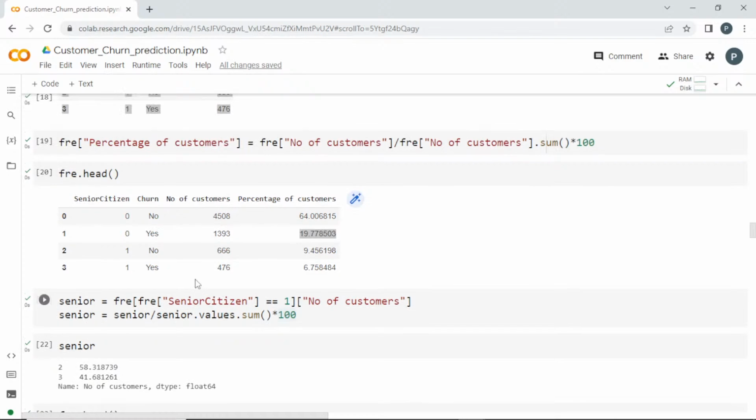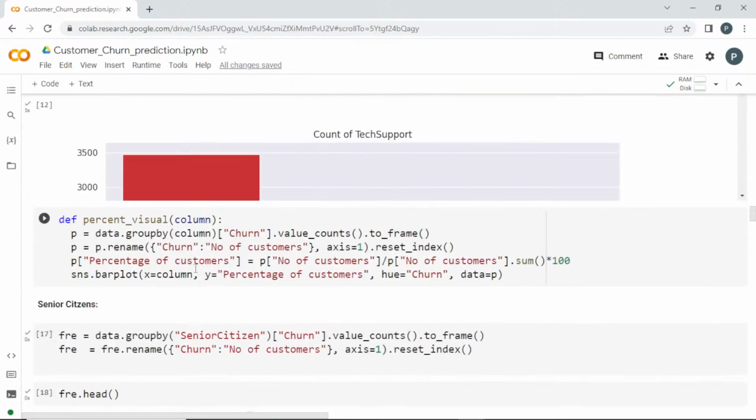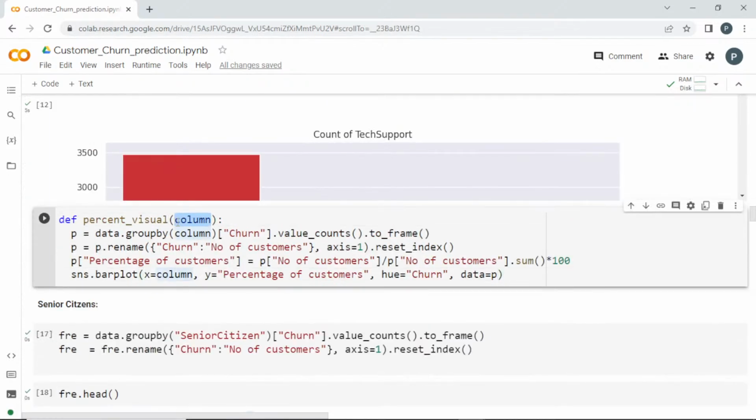So I'm just turning all of it into a function. See here, this will take the column name which you pass. This is percent_visual. It is grouping them into a data frame, renaming and resetting the index, getting the percentage, and plotting the bar plot. So this function, we will use it for other columns. You don't want to type it again and again. If I pass it, it is going to give me the graph.